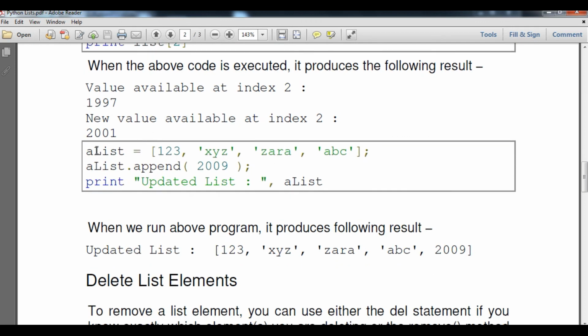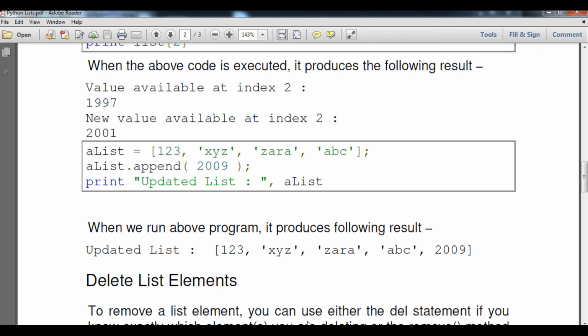So here a list has been created, that is a list, and we have given some elements, that is 1, 2, 3, XYZ, Zara, ABC. And now I am going to append a new element to this already existing list. So here a dot append, here append is a function of the list that helps us add a new element to an already existing list. So here is 2009. After updating the list, you can see that I have typed a list and the output will definitely be along with 2009.